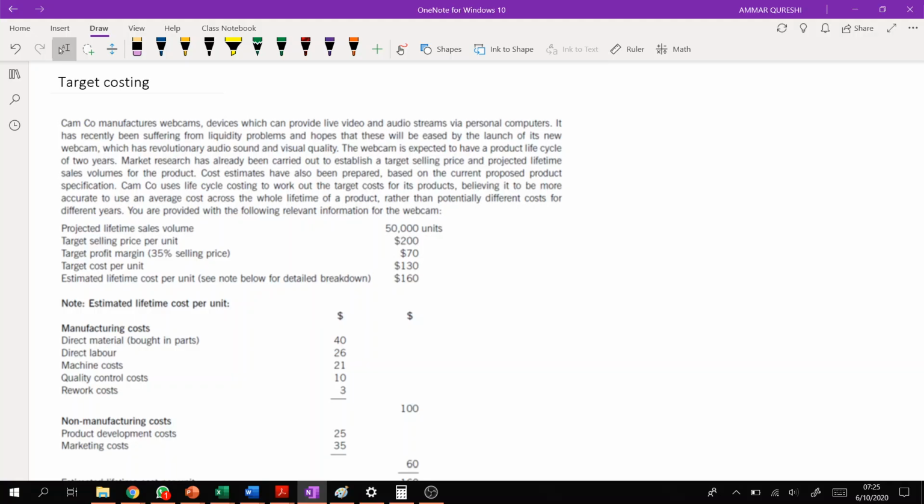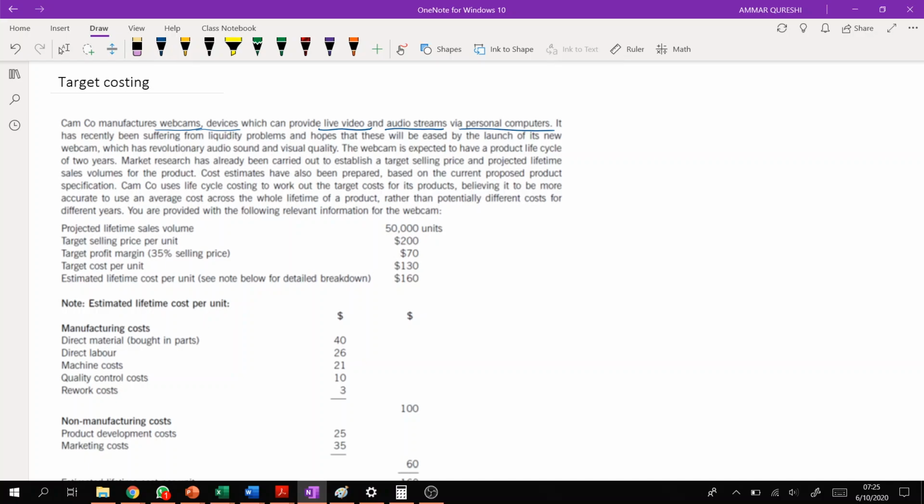Let's see what is given here. Cam company manufactures webcam. You may pause this video and try to read this question on your own in order to understand it better, or you may continue with this. Cam company manufacture webcam devices which can provide live video and audio streams via personal computers. It has recently been suffering from liquidity problem.